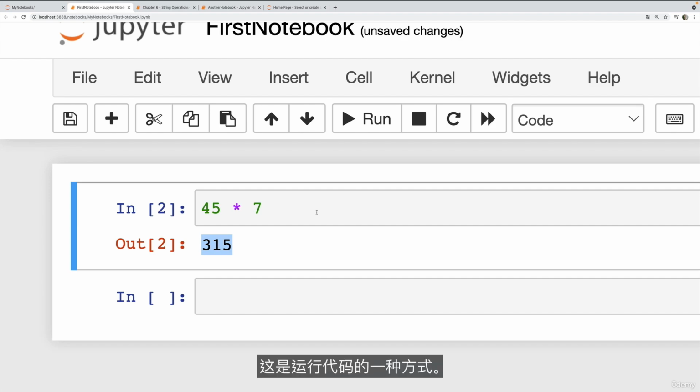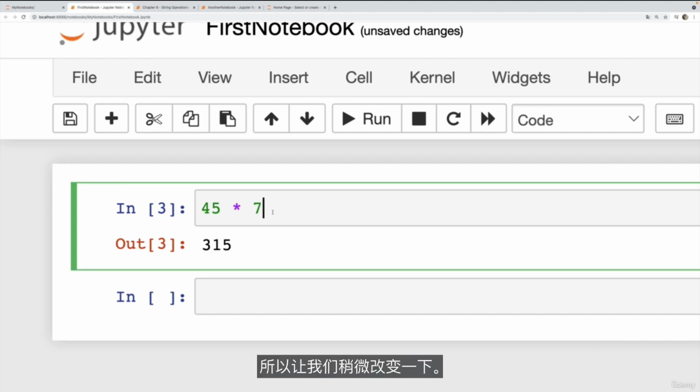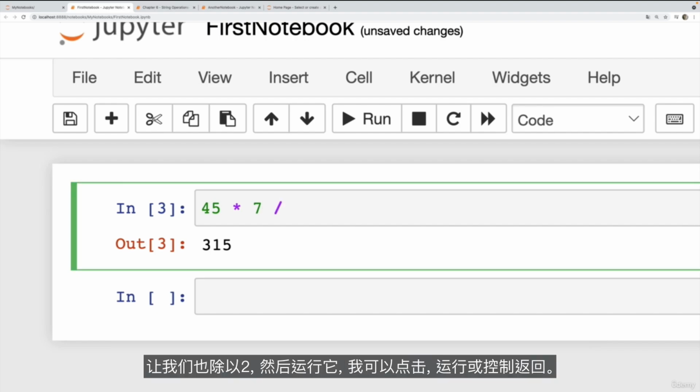So that's one way of running code. Another option is to use Control Return. So I just ran it again. We didn't change anything, but we still see the same output. But now we see 3 and 3. So let's change it a bit. Let's also divide by 2. And then to run it, I can click run or do Control Return.